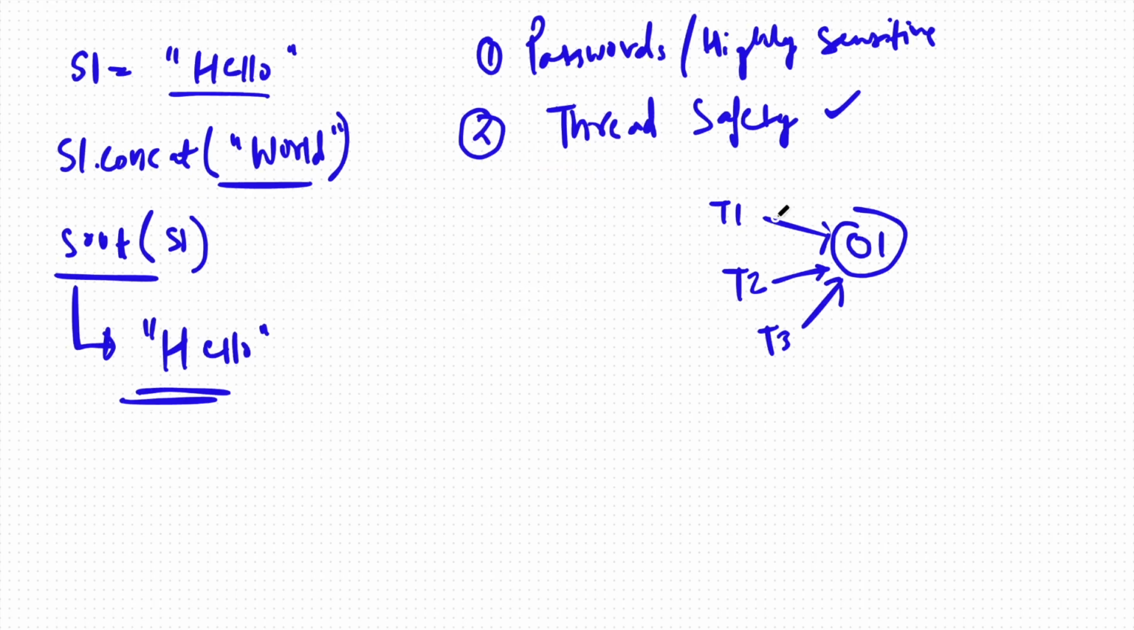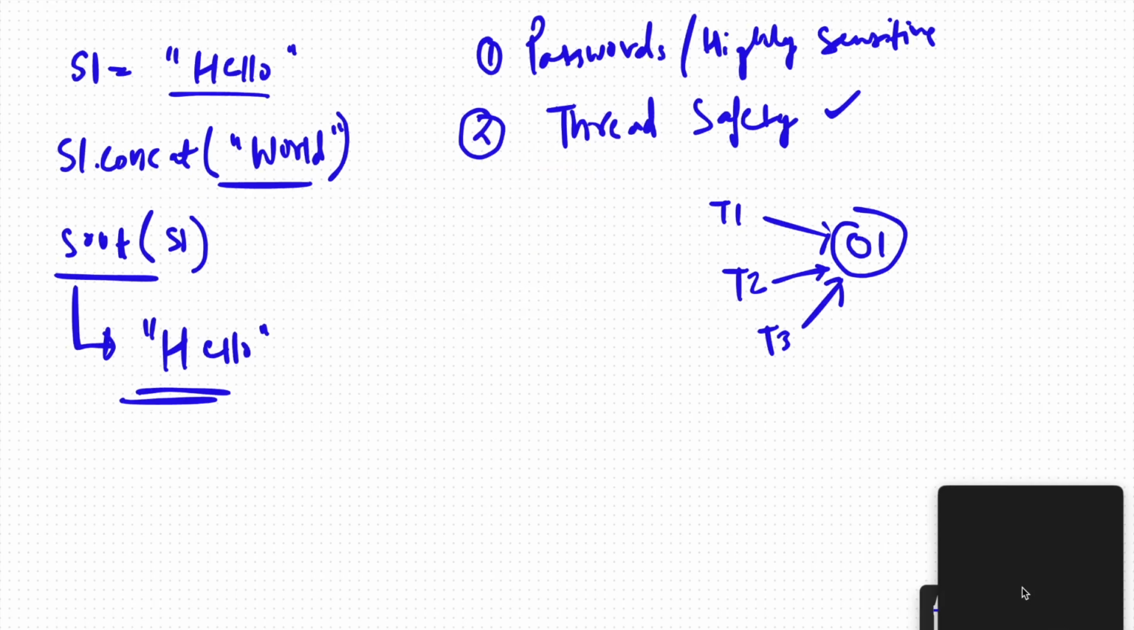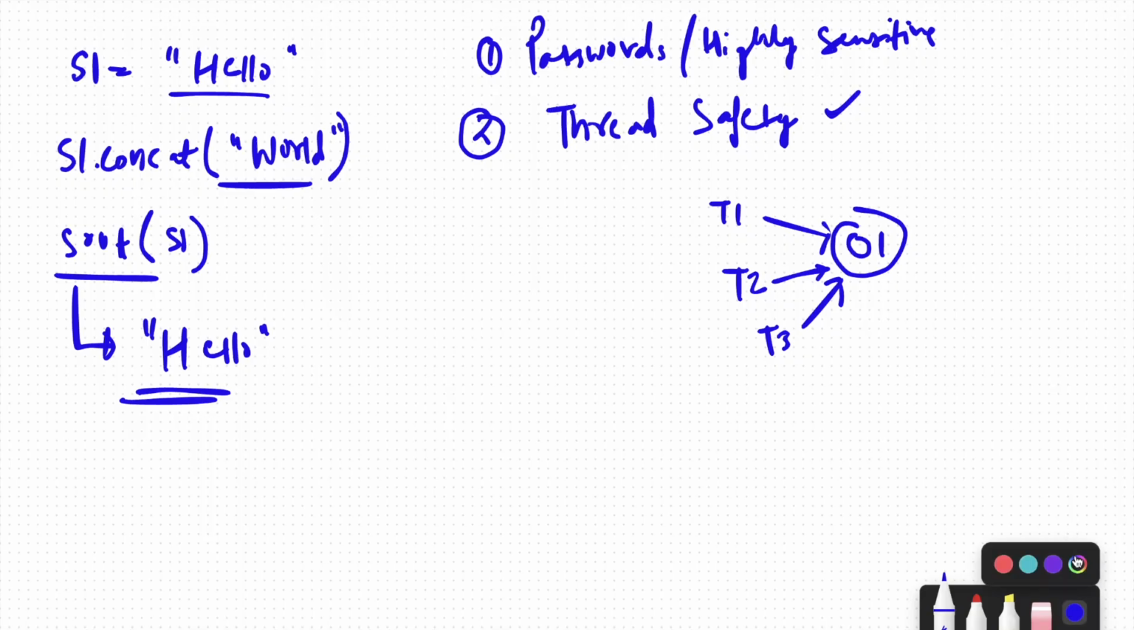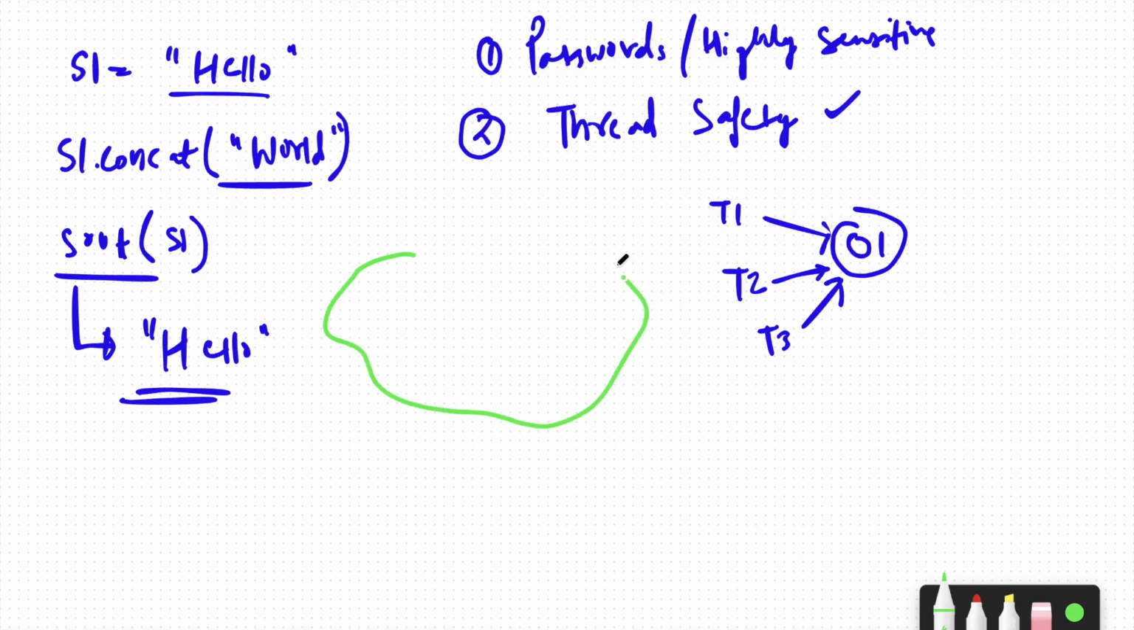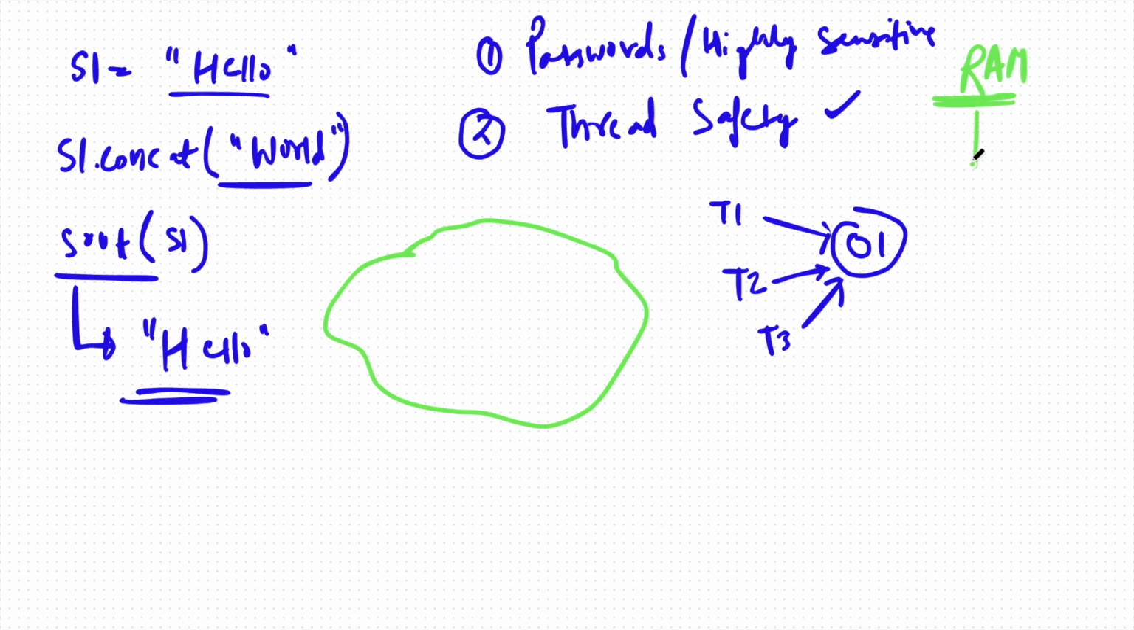All right, let's understand this. Let's change the color for better readability. All right, let me take green. Okay, so first of all, let me explain what the string constant pool is. It's just a special memory which is inside our heap memory. If you have seen the RAM, inside the RAM we have two different types of memory. The first memory is called stack memory and the second memory is called heap memory.